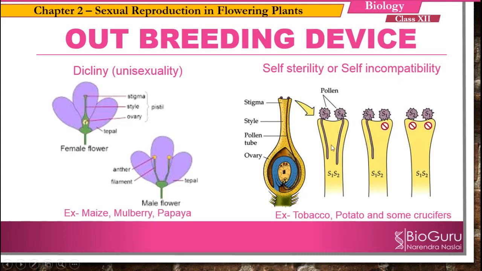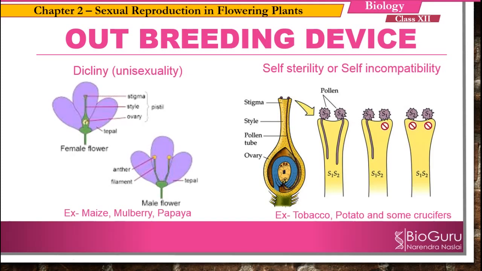Pollen grains of same flower are incapable of growing over the stigma of the same flower, right? Here the stigma is having certain self-sterile genes. Say for example, here self-sterile gene S1 and S2. If the pollen grain is also having the same gene from where it is coming from the same flower, right?